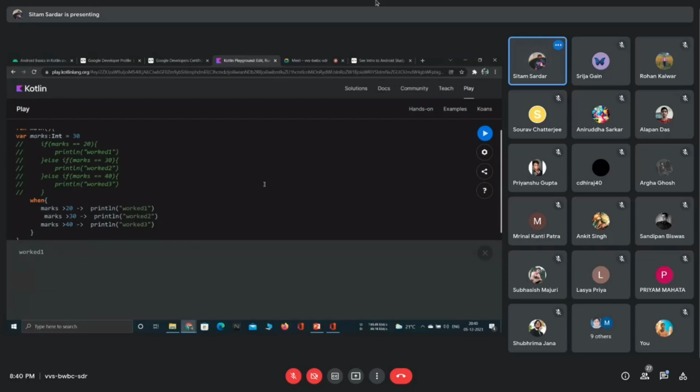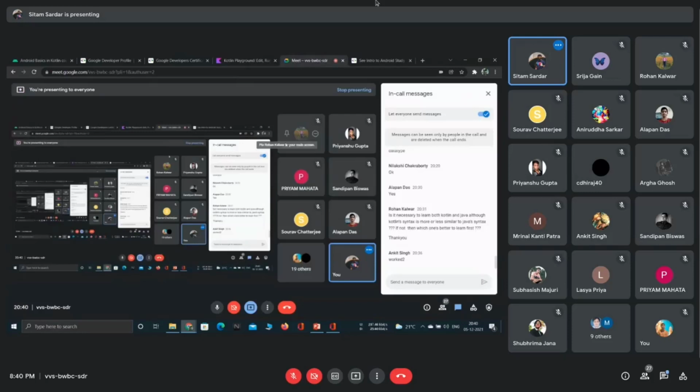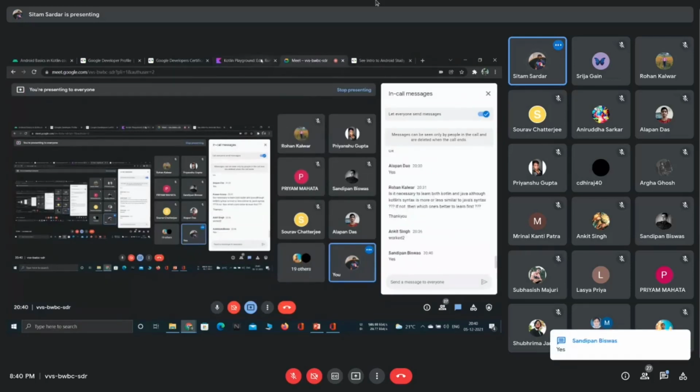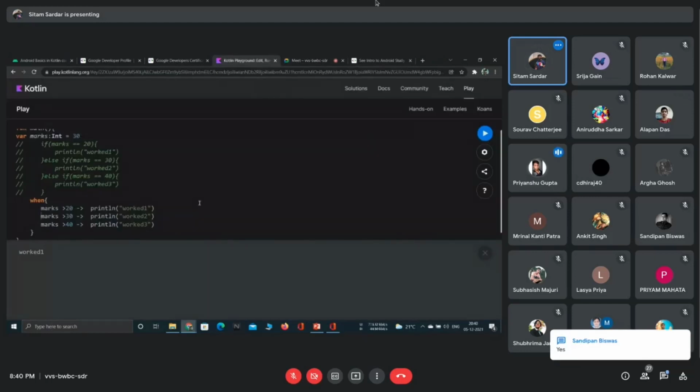And have you seen the difference between the previous syntax and this syntax? Yes, it's a lot shorter. In the previous one, you had to check the if statement, then else, then else if.